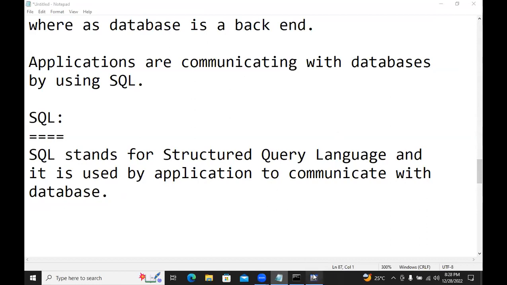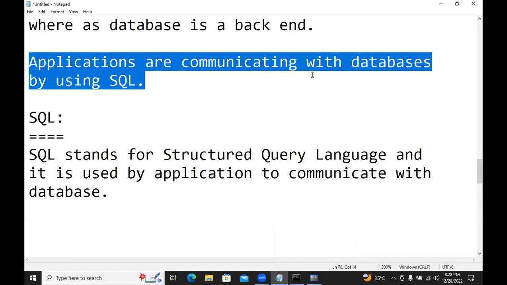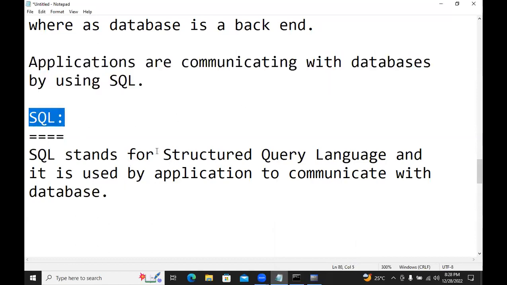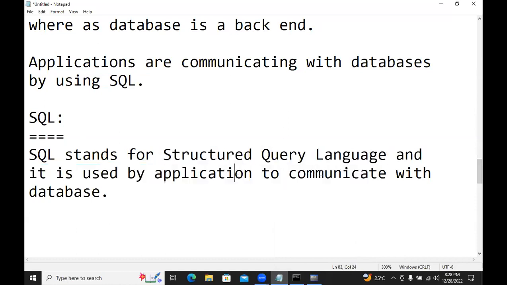Now you observe here, SQL prompt I opened. Applications are communicating with database by using SQL. SQL full form structured query language. It is one language. All databases can understand only one language, that is SQL. Databases cannot understand Java. Databases can understand only SQL, structured query language.